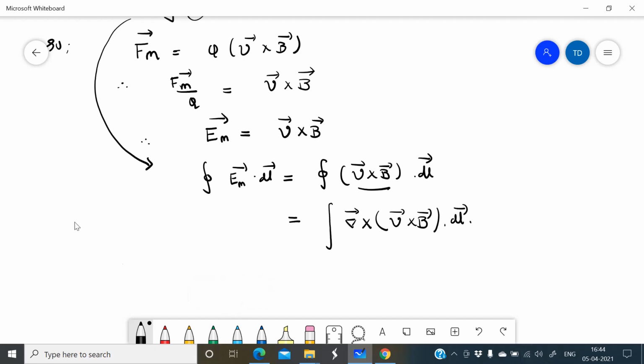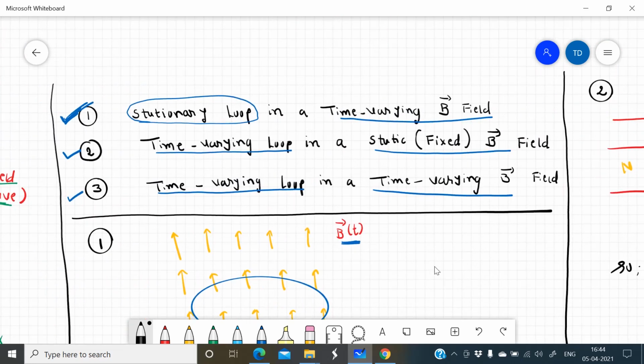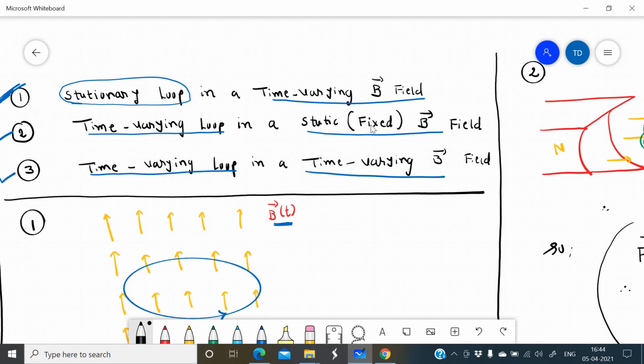This is my second case, a time varying loop with a static magnetic field. Now the third case is when the loop and magnetic field both are time varying. That means we have to add these two, the first case and second case.